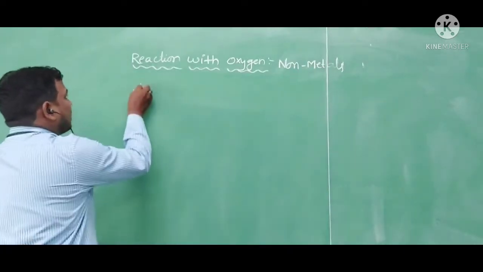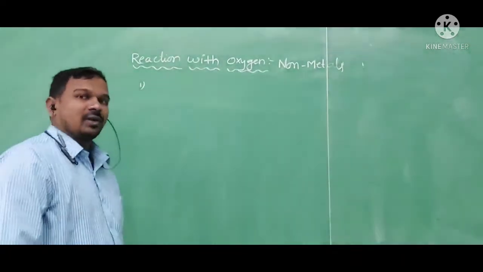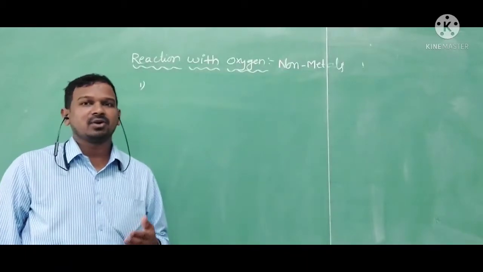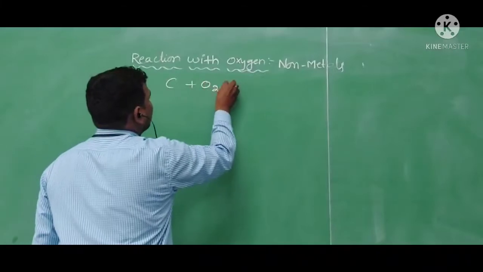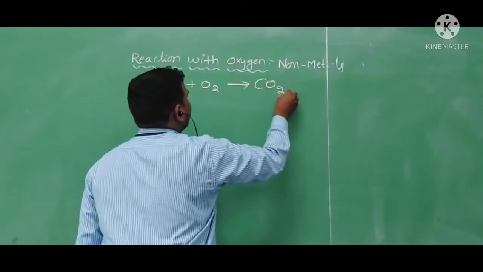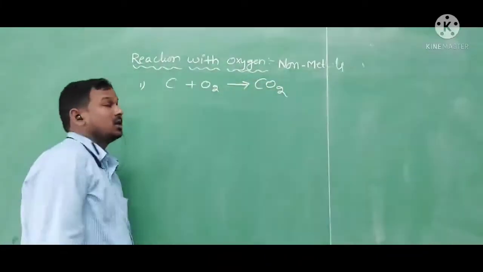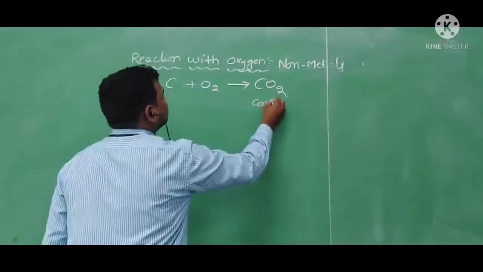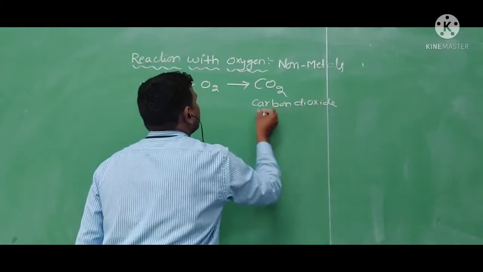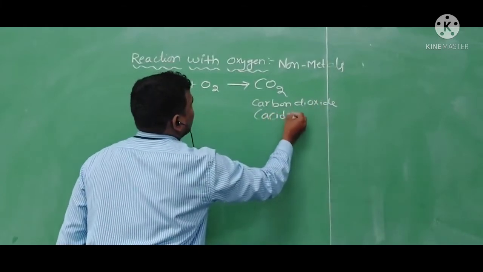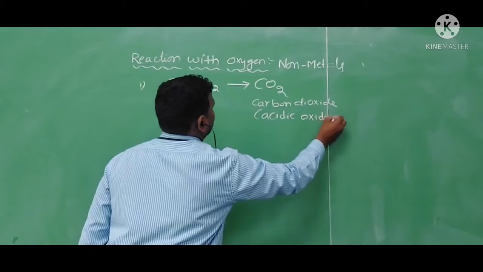Here are some examples. When carbon reacts with oxygen, it produces carbon dioxide, which is an acidic oxide.